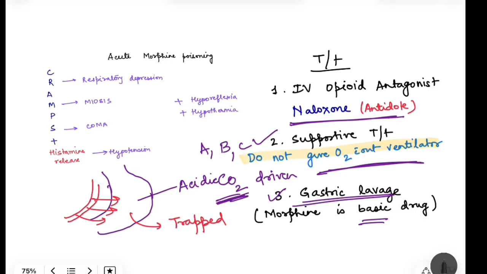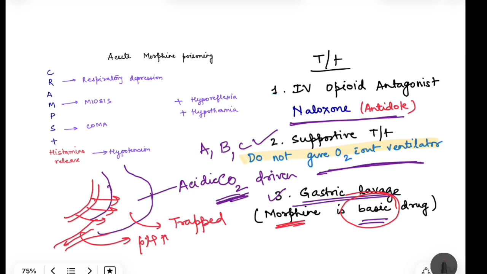So once it is trapped here, you have to do the gastric lavage to remove the excess morphine, because if it goes from the stomach, it will move into the small intestine as well. And in the small intestine, the environment is basic. The pH is high, right? pH is more, the environment is basic. So from there, the morphine will be reabsorbed again, because it will not ionize, it will go into the non-ionized form, and the absorption is going to increase.